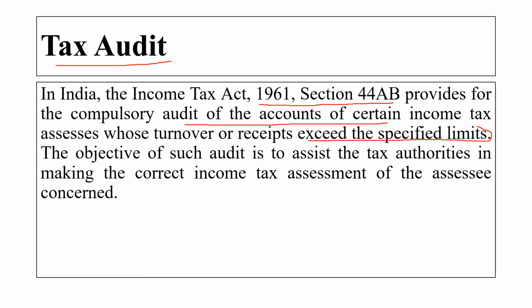The objective of such an audit is to assist the tax authority in making the correct income assessment of the assessee concerned. The tax auditor has to report on certain transactions which have an effect on the income tax liability of the assessee concerned and are thus important to the tax authority. This is called a tax audit. Here what you have to remember is the Income Tax Act and the section.